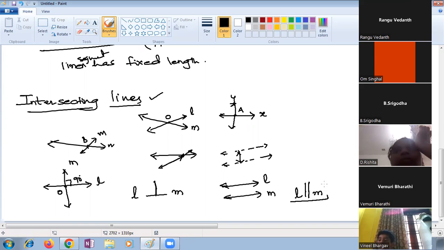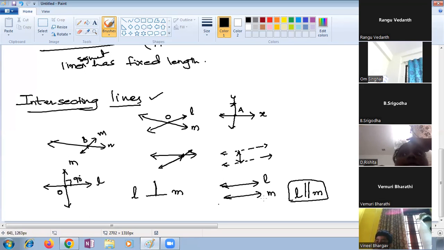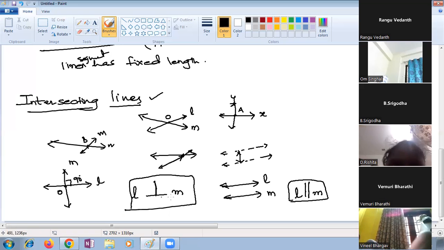When you go to senior classes, you will get this type of terminology in your textbooks. That means L perpendicular to M means L and M are intersecting lines and make an angle of 90. And here L is parallel to M, which means they are parallel lines. They never meet each other. Hope you understood, children. This is the difference, and it is in the senior class textbooks.